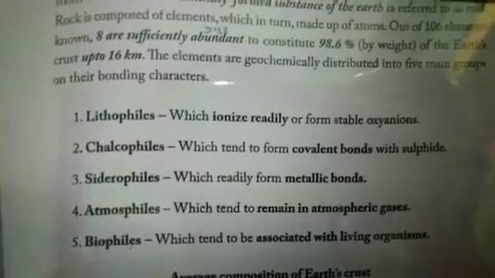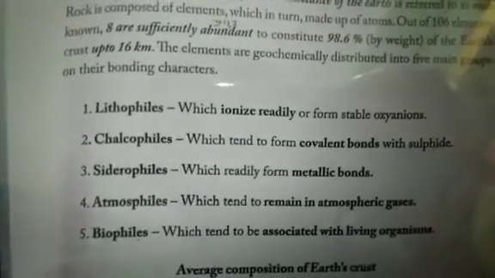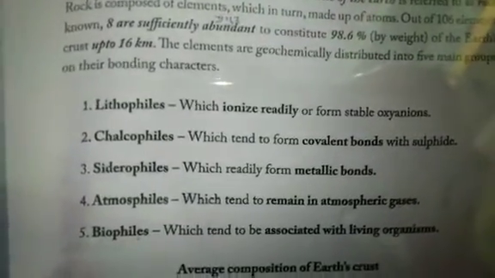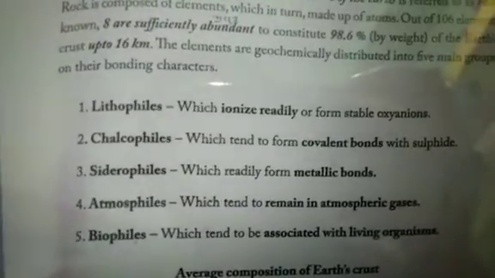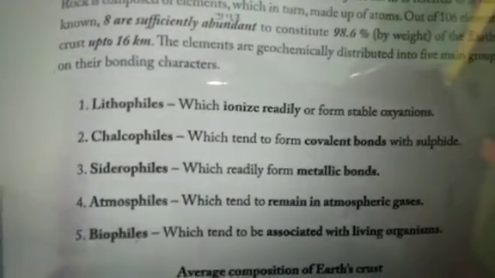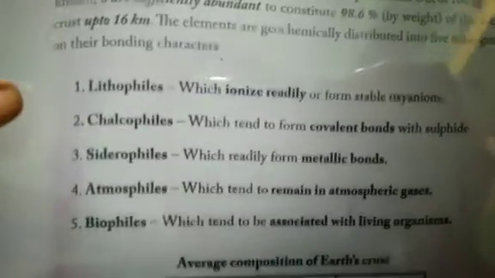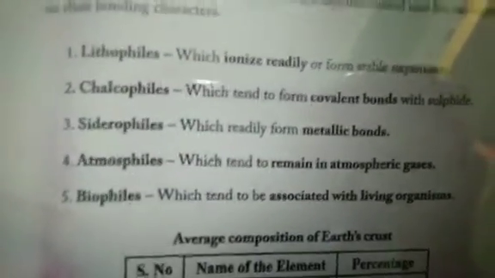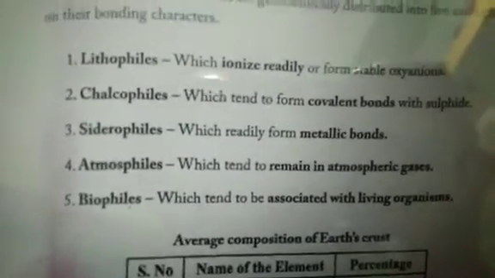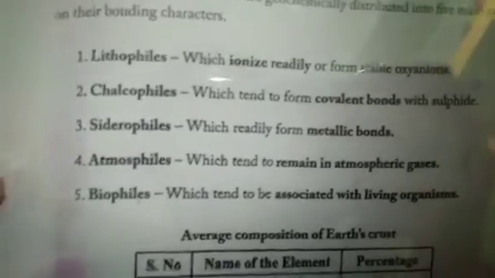They are divided into 5 types: lithophiles, which can be ionized readily; chalcophiles, which form covalent bonds; siderophiles, which form metallic bonds with sulfur; atmophiles, which live as atmospheric gases; and biophiles, which live in contact with living organisms.